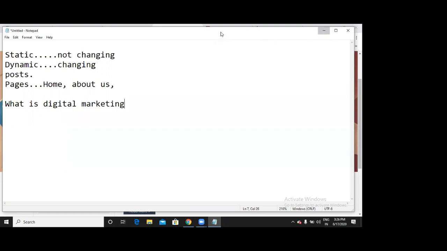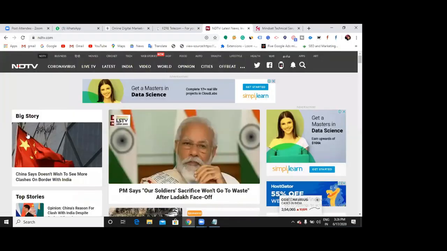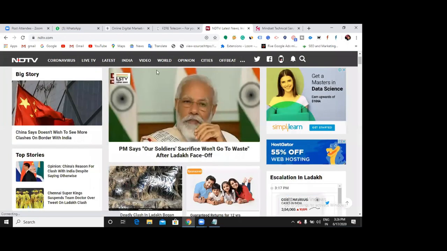NDTV also has chosen the post option to write their news. This is a post. And what are these? These are the pages. They write blogs by using the posts. So this is the difference between pages and posts.